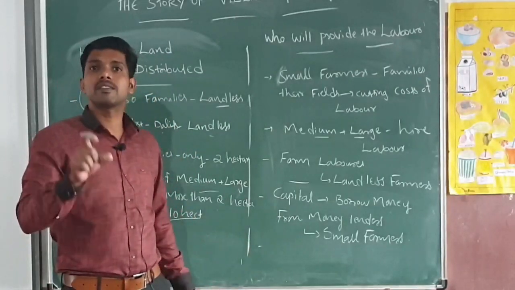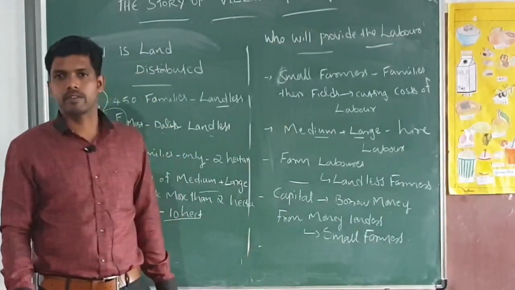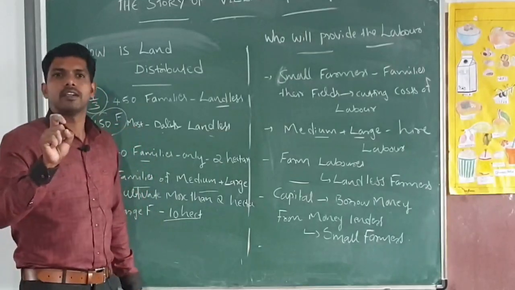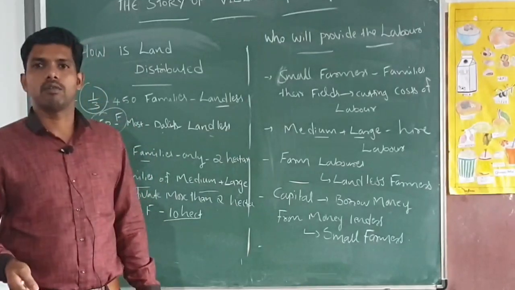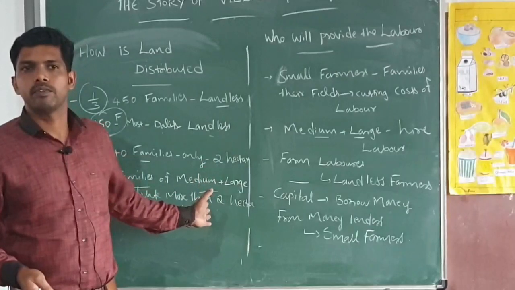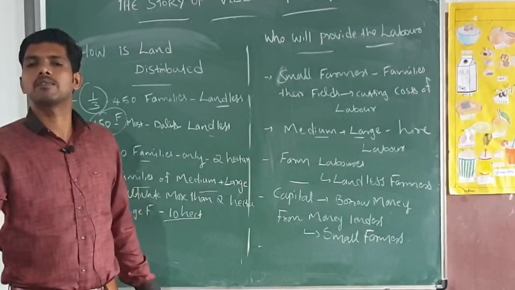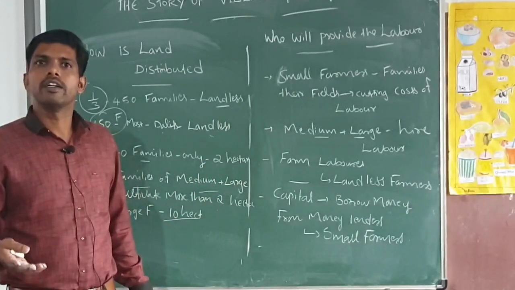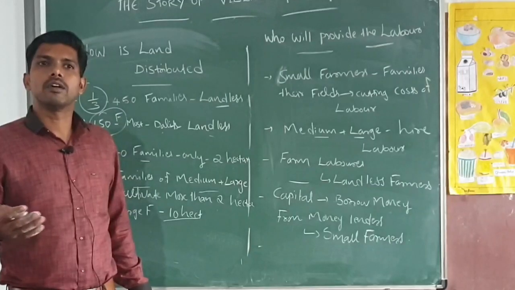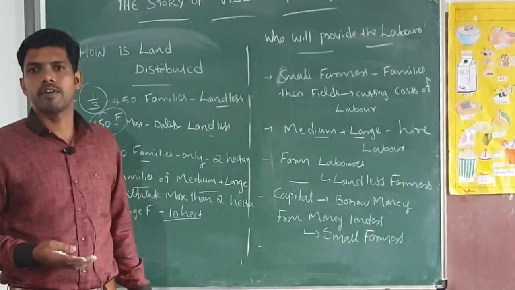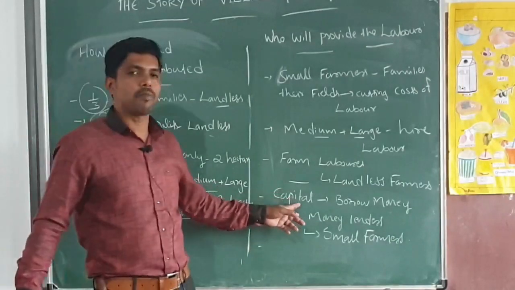And next one, for cultivation, our farmers need capital. Capital investment is the most important part of the cultivation. The small farmers can't save more because of all these issues. Because they have only a small plot of land, they cultivate a small area, so that is why they can't save more.